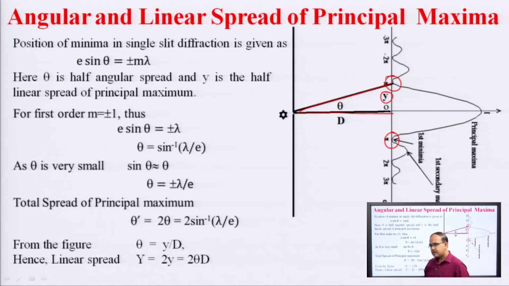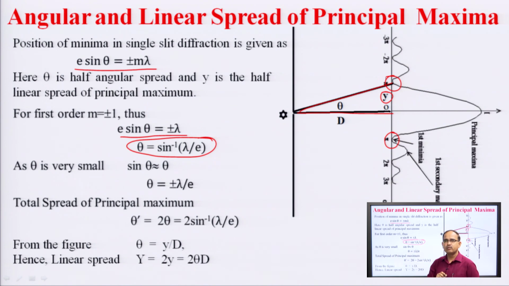This can be calculated with the help of the diffraction equation, which is e sin theta is equal to plus minus m lambda. For first order, m is equal to 1, replacing this we have e sin theta is equal to plus minus lambda, theta is equal to sin inverse lambda over e.